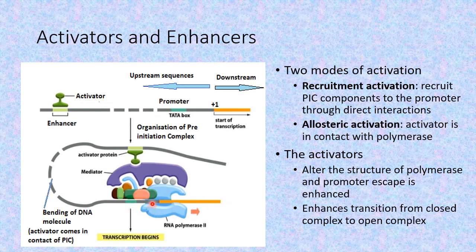That is, they accelerate the opening up of the DNA double helix and the formation of the transcription bubble. In this manner they increase the transcription rate, or the rate of initiation of transcription in case of eukaryotes.